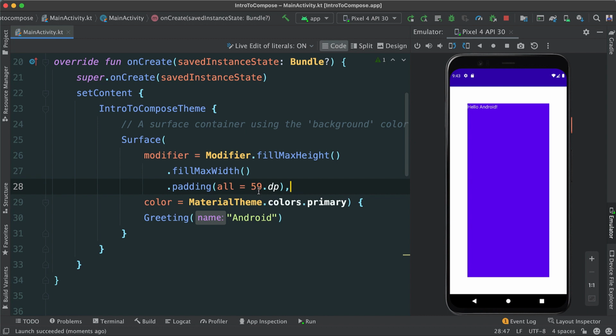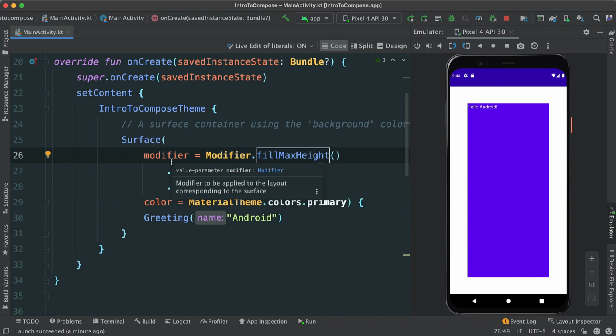So we give 59 dp around the entire surface. When it said around, it is indeed around. So now you can see that the surface has shrunk a little bit, right? All sides by 59 dp units. So you can see by using modifier, you can customize the views, the UI instantly and quickly. This is very powerful and we're going to be using it a lot.